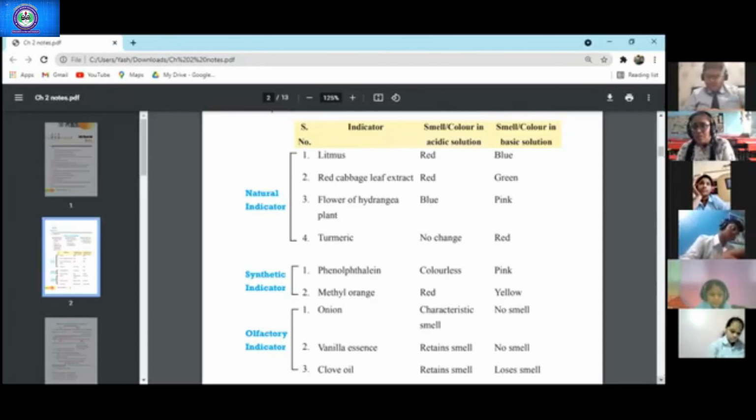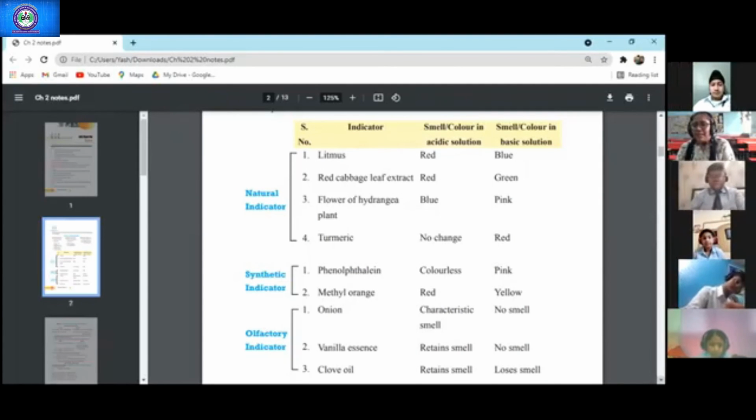but if you put lemon on the turmeric, the curry that has fallen on your dress, it will not change. But if you put washing soda or washing soap, then it will turn red. When you rub it and wash it with water, that turmeric color also fades away, right? You will have to apply it 2-3 times, it will get clean, right?